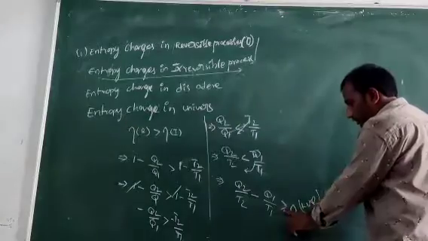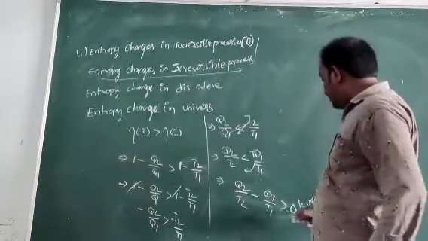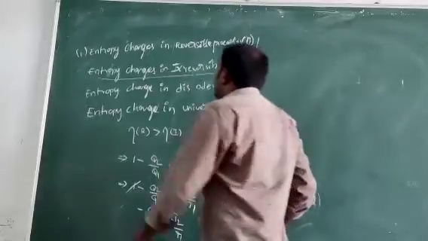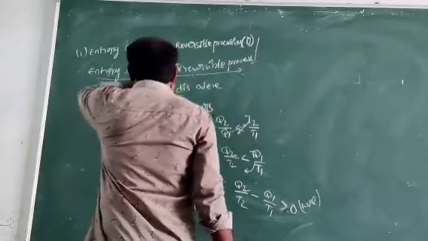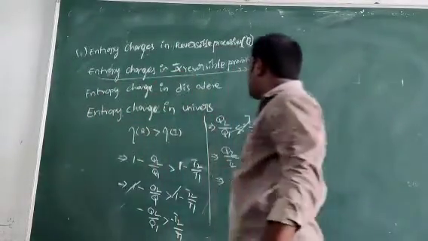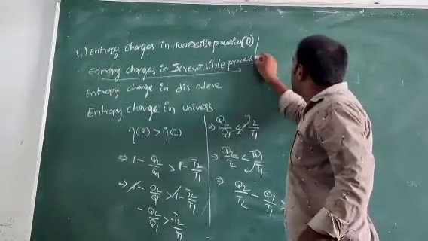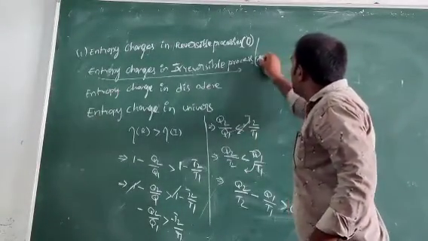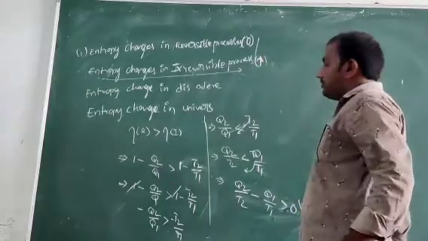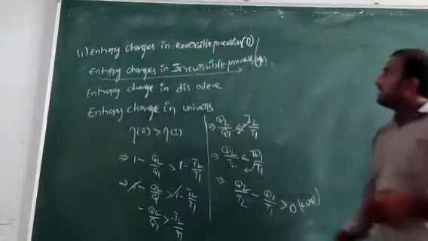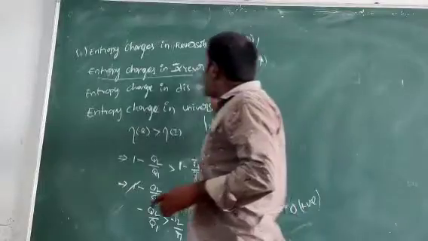That is a positive value, which means increasing. So the change in entropy in an irreversible process is increasing, shown with an upward arrow.